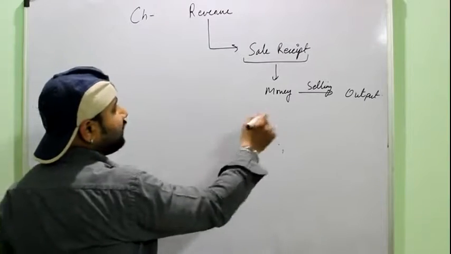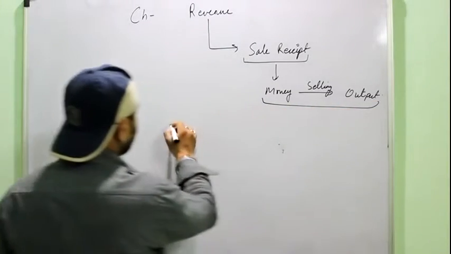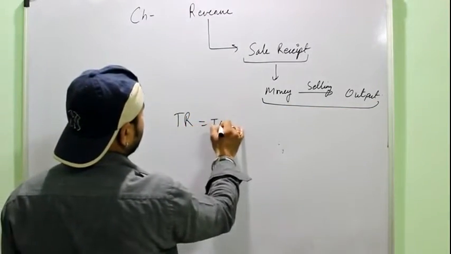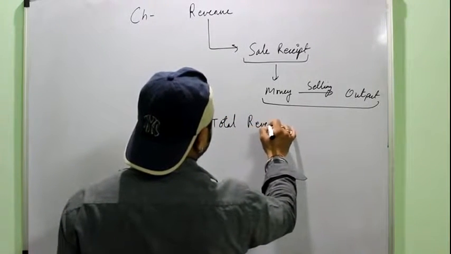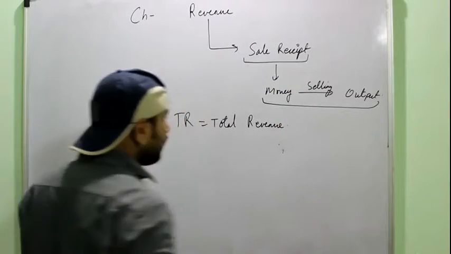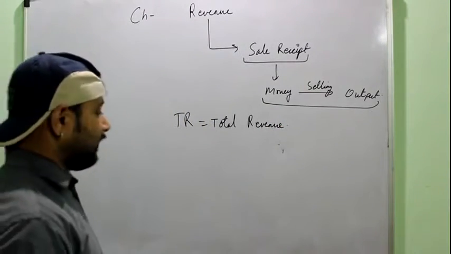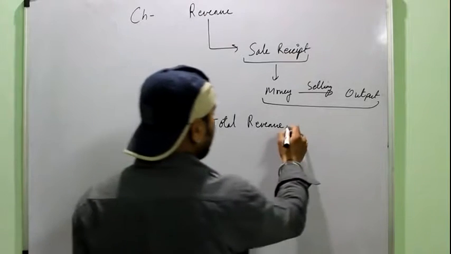Okay, and the first concept under the revenue is TR, that is the total revenue. It's a small chapter, easy chapter that you can easily understand. Total revenue is defined as the money received by selling certain units of the output.